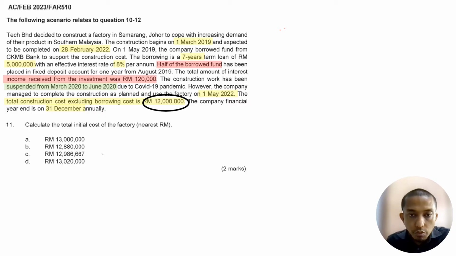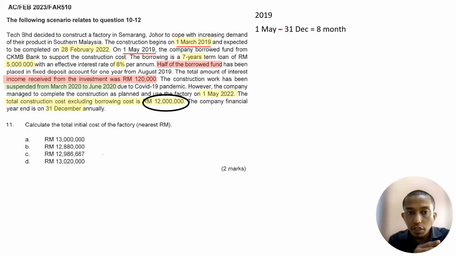All right. So now we need to calculate from the beginning. So guys, the construction begins on 1st of March 2019. However, the loan is taken from 1st of May 2019. Therefore, here in 2019, we need to start capitalizing when the loan is taken, condition number one, and the progress is there, condition number two.